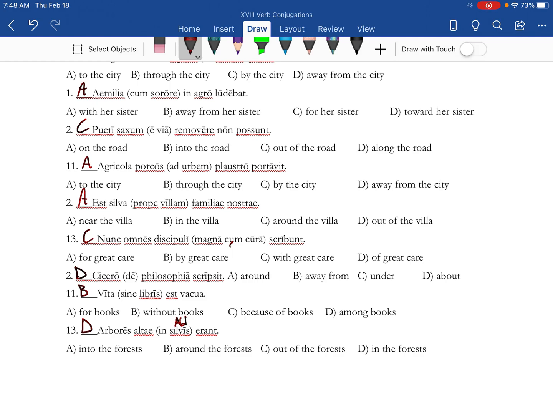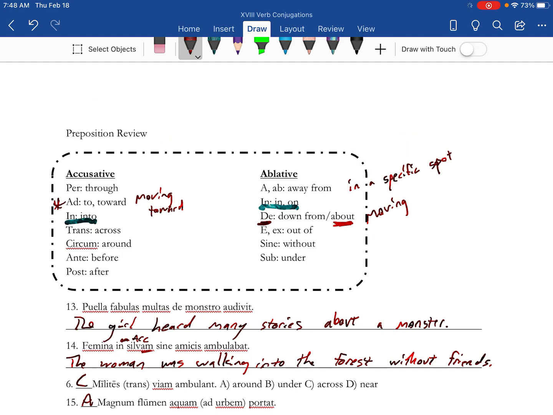So review verb conjugations. Be familiar with how to discern them, first through fourth conjugation. Be familiar with how to use the green sheet. And then hopefully we got some good review with prepositions going on. If you have any questions, please let me know.